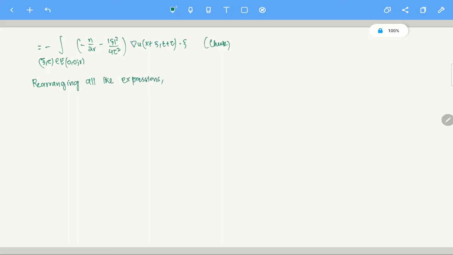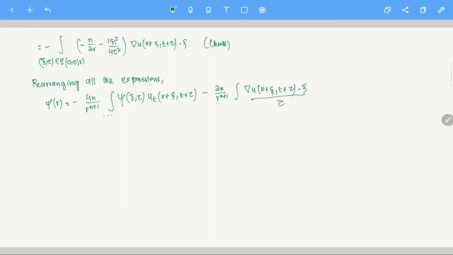Okay, what do we have? I have phi prime of r, which is equal to minus 4n by r power n plus 1, integral over E_0(r) of phi of xi, eta, u_t of x plus xi, t plus tau, minus 2n by r power n plus 1, integral of that part, the gradient of u at x plus xi, t plus tau, dot xi by tau. Okay, so this is equal to this.